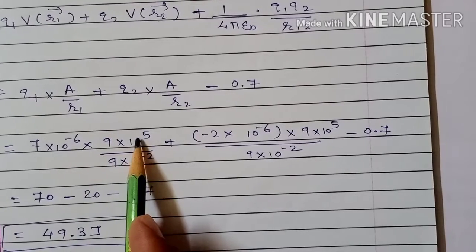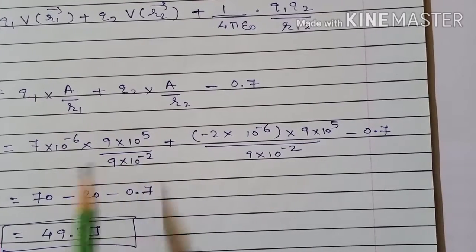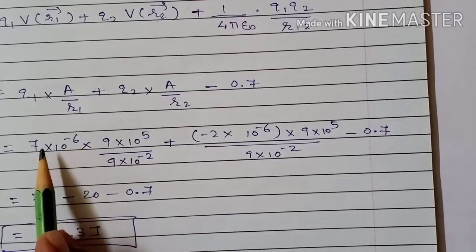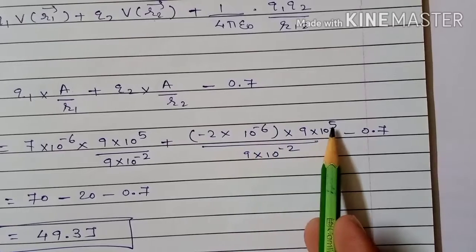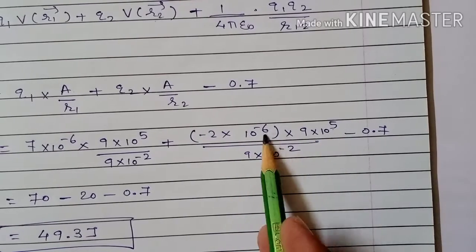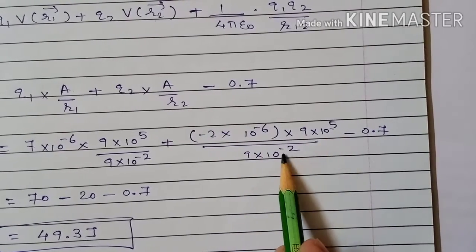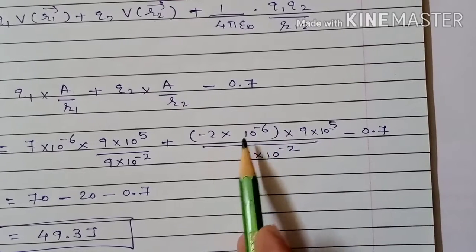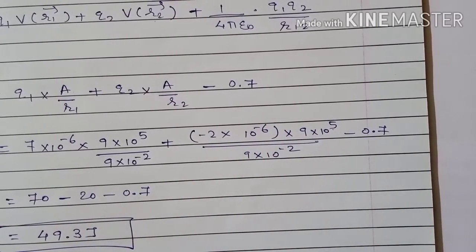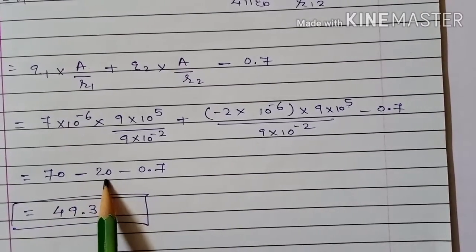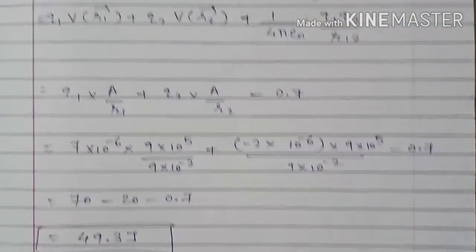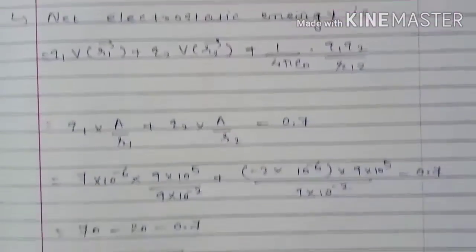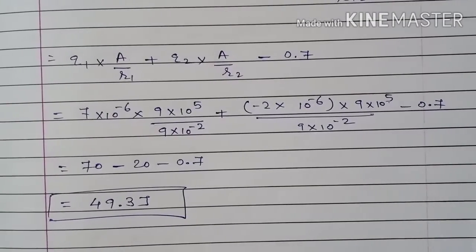minus 0.7. Here 9 will get cancelled. Minus 6 plus 5 minus 1, minus 1 plus 2 plus 1. So 7 into 10, that is 70. Minus 2 into 10 raised to minus 6, 9 will get cancelled. Minus 6 plus 5 is minus 1, plus 2, plus 1. So minus 2 into 10, that is 20. 70 minus 20 is 50. 50 minus 0.7 is 49.3 joule. So the net electrostatic energy of the system is 49.3 joule.